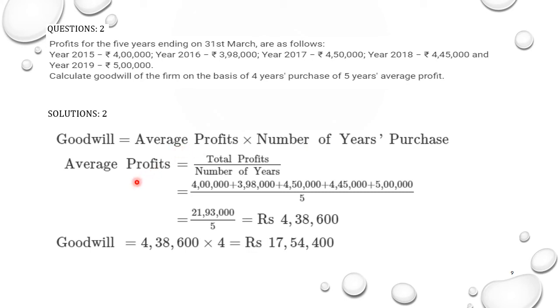4,38,600. The goodwill will be this average profit into number of years of purchase, that is 4. So the answer comes to be, the goodwill amount will be 17,54,400. So this is how average profit method is done. This is just a simple question. We'll go to the difficult ones.